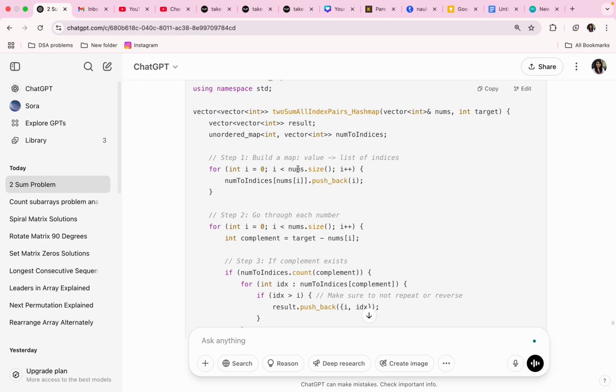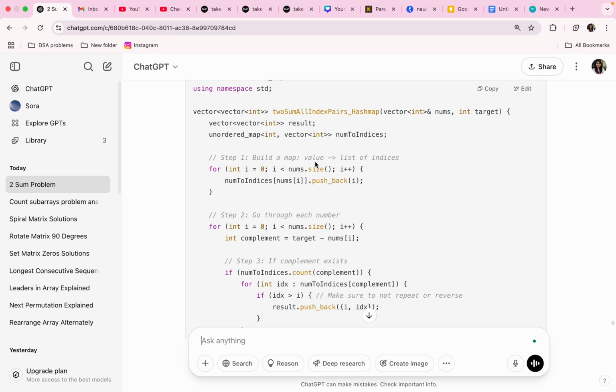After the result vector declaration, we will create an unordered map, int comma vector of int, num to indices, number to indices. Okay. We can add multiple indices in this in case of duplicates. That's good. Build a map value pointing to a list of indices.